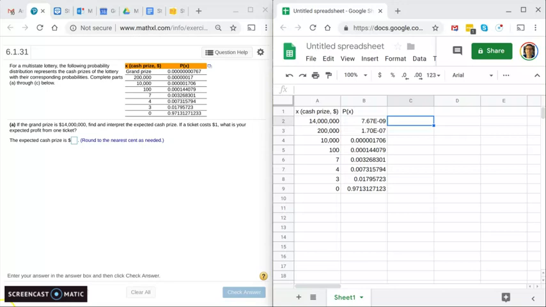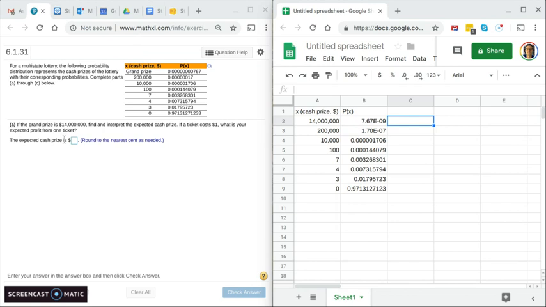Hey, this is number 7 on 6.1. What you have here is a lottery with different prizes. There's a grand prize, a $200,000 prize, a $10,000 prize, and you're given all the probabilities of getting those prizes, including the probability of getting nothing. So this is a probability distribution, and they ask us if the grand prize is 14 million, find and interpret the expected cash prize. And then they ask us if a ticket costs $1, what is your expected profit?